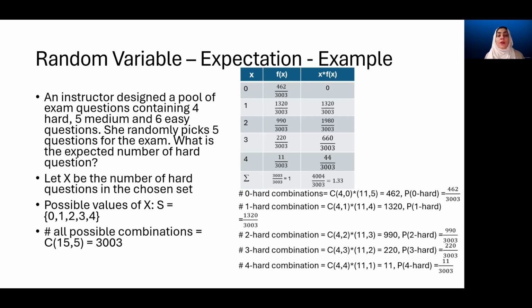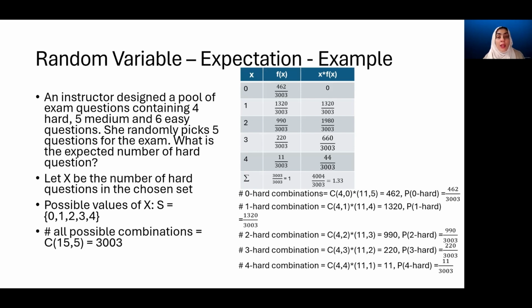So you would expect either 1 or 2. In reality, you can only have a value 1 or 2, but whatever value it is going to be very close to this. You should not expect all 4 hard questions coming in the exam, although there might be some rare cases and it might happen, but it has a very low probability.